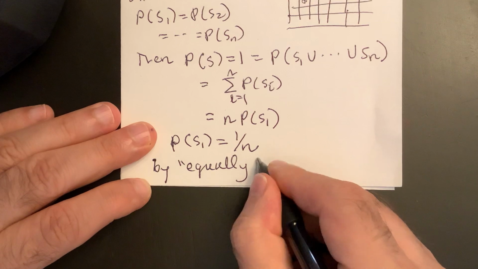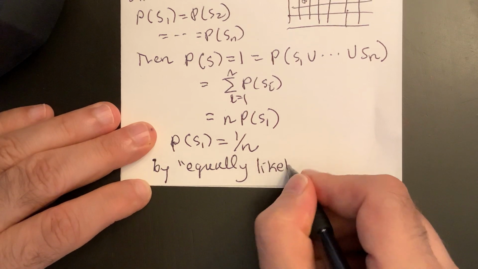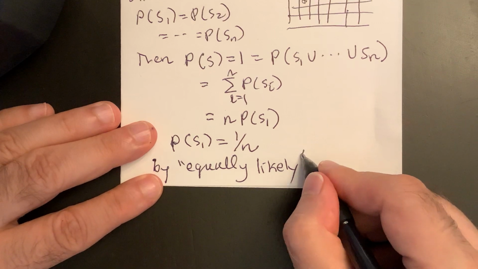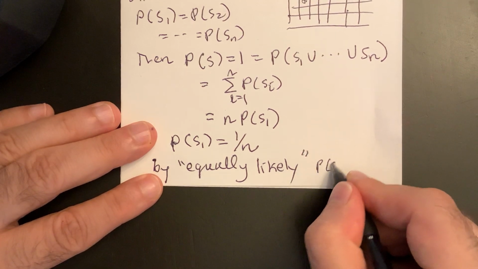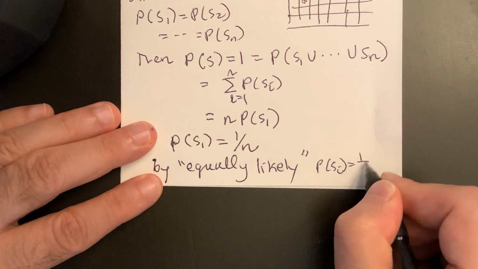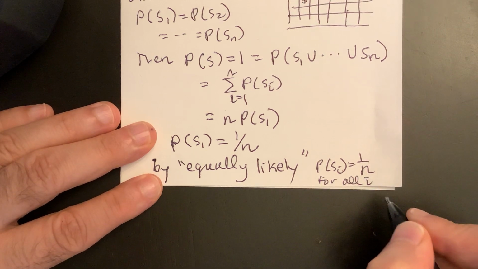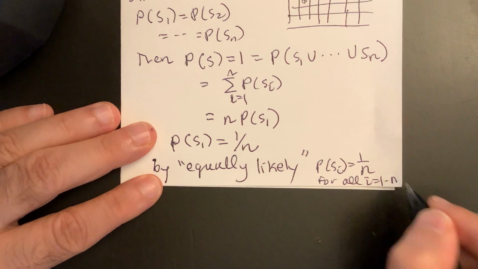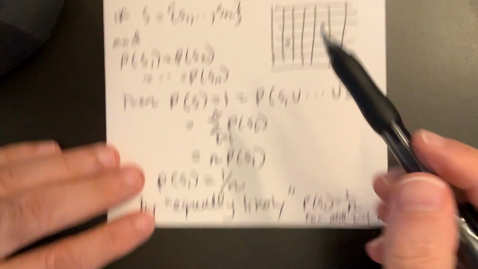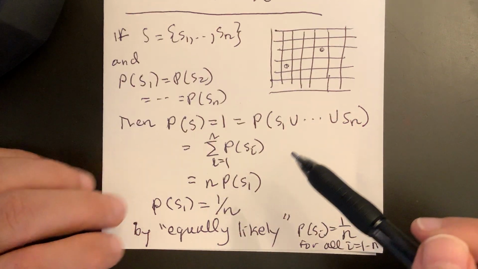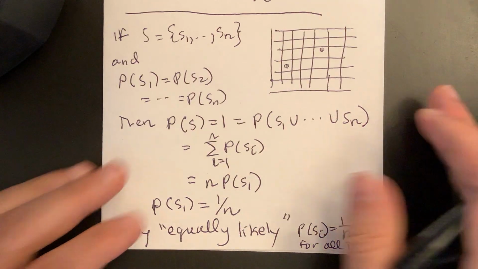I mean, you can't always assume that. But if we flip a coin or roll dice, we usually assume it. By equally likely, probability Si equals 1 over n for all i, 1 to n. This is just a little example, but it holds for any experiment where the outcomes are equally likely.